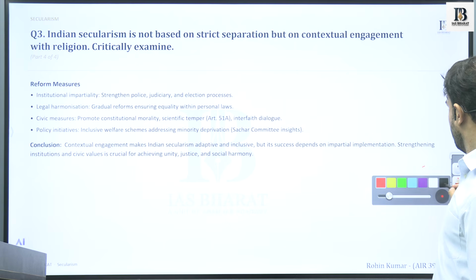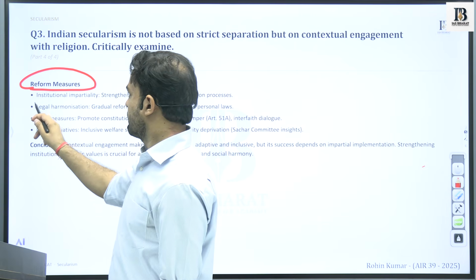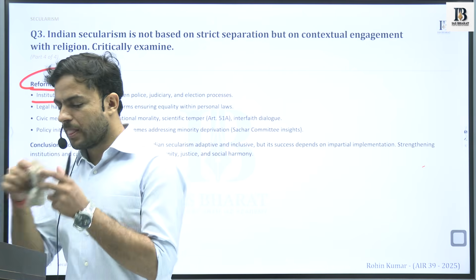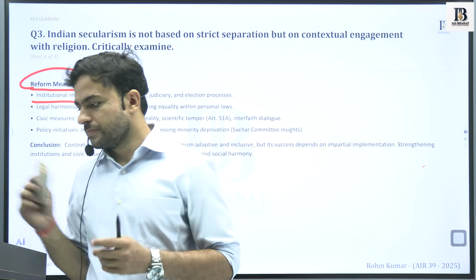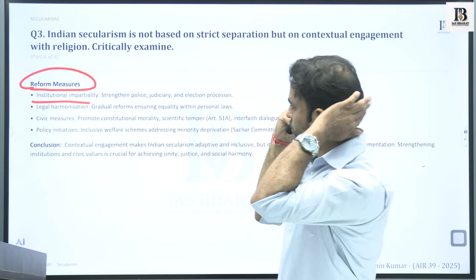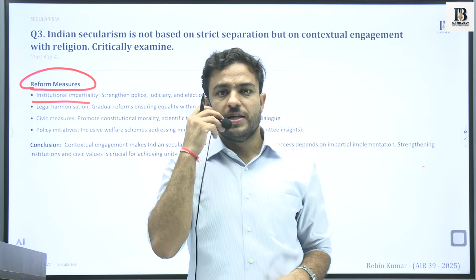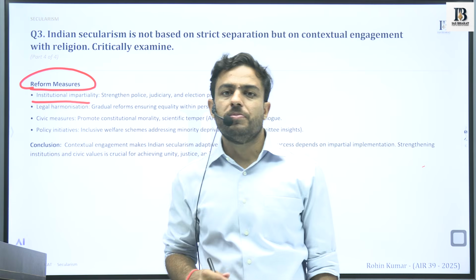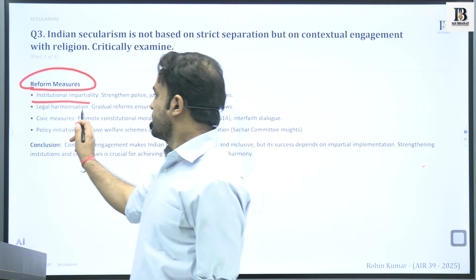Next, again, we have discussed the basic framework, what reforms have to be there. Institutional impartiality: all the units of the state, like the police, the judiciary, the election processes, or other institutional things, have to work in such a nature that they are not being partial or biased to any section of the society. Next is legal harmonization.